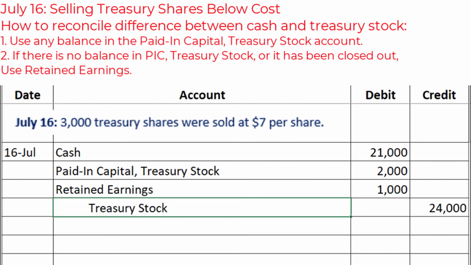Alright, we are finished with the journal entries. Make sure you understand the journal entry when treasury shares are sold at below cost, because that does trip up a lot of students. Make sure you understand when to use the paid in capital account, when to use the retained earnings account, and when to use both of those accounts.